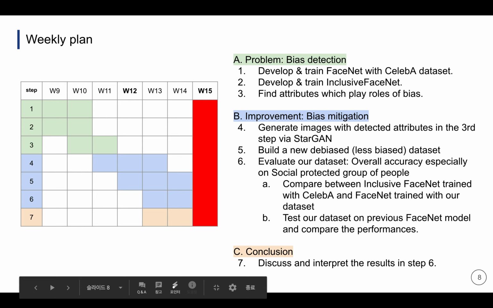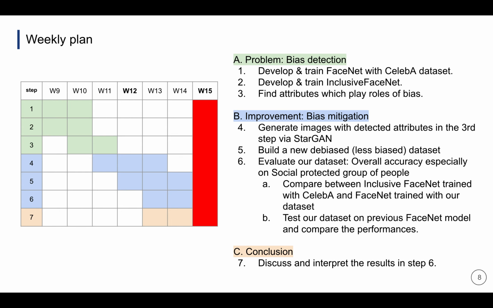And finally, this is our weekly plan. First, we'll work on bias detection, referencing the papers we mentioned before, for about 3 weeks, and then debias the dataset with various data augmentation techniques for the next 3 weeks. We're going to focus on StarGAN version 2, then try the other techniques that seem most useful. And lastly, we'll analyze the results and compare the performance of the techniques with the original method for the other 2 weeks.